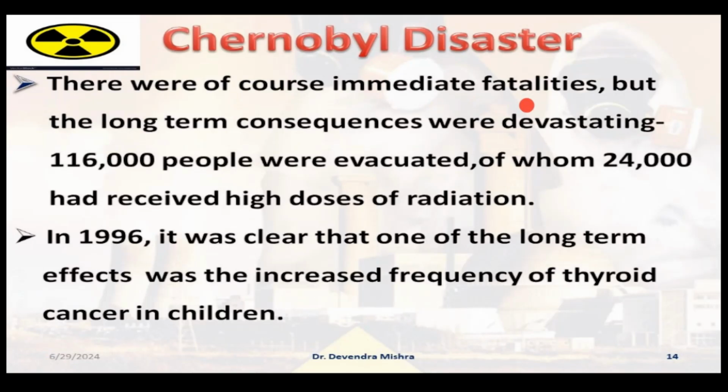And then there were of course immediate fatalities, but the long-term consequences were devastating. This is the clear report that immediate fatalities were there, and long-term consequences were also very devastating. Approximately 116,000 people were evacuated from there, of whom 25,000 received very high doses of radiation. This is the correct picture actually.